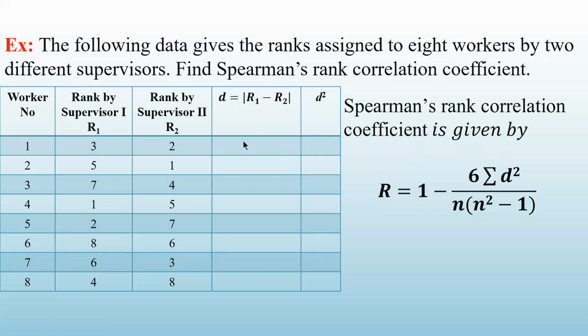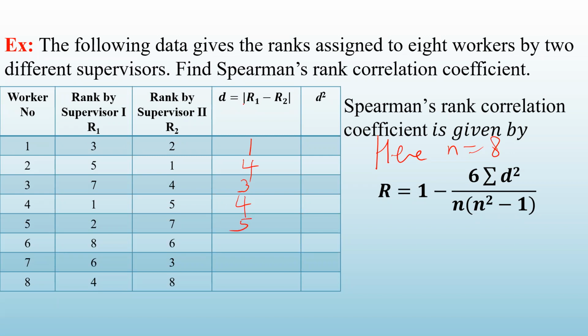So let us calculate the differences. 3 and 2, the difference is 1. 5 and 1, the difference is 4. 7 and 4, 7 minus 4, that is 3. 1 and 5, the difference is 4. 1 minus 5 is minus 4, but we take the positive, so 4. 2 and 7, the difference is 5.